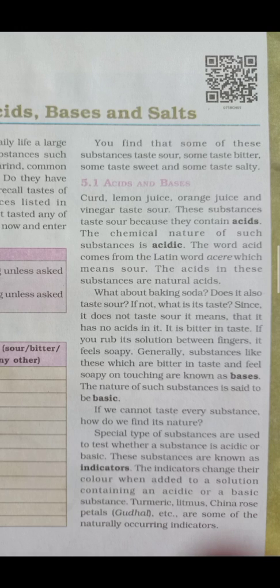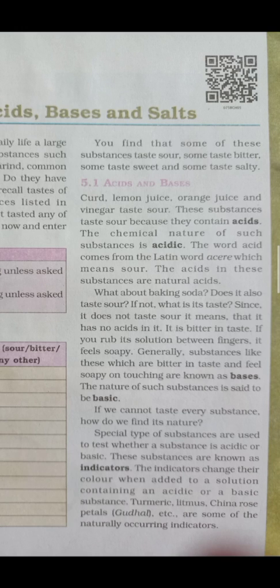Now apart from this, let me study about the acids and bases. First I will tell you about the acid. Now curd, lemon juice, orange juice, and vinegar. Keep it in mind, if you are eating curd, drinking lemon juice, drinking orange juice, and eating vinegar, then what is the taste of that? All these four substances have a sour taste, right?